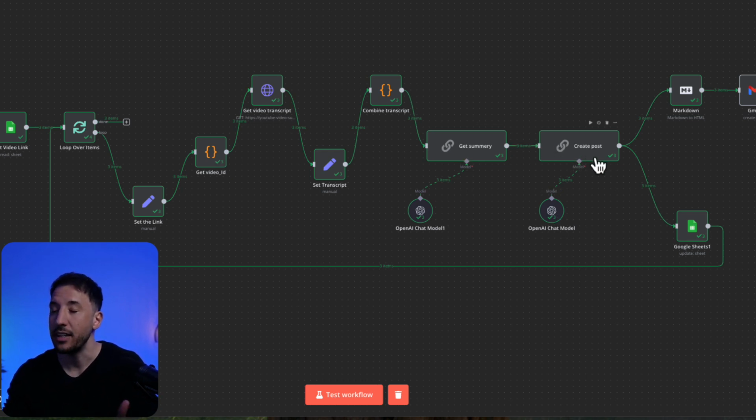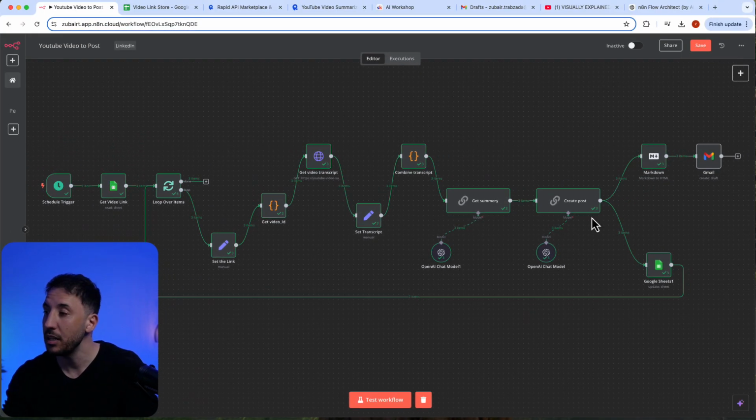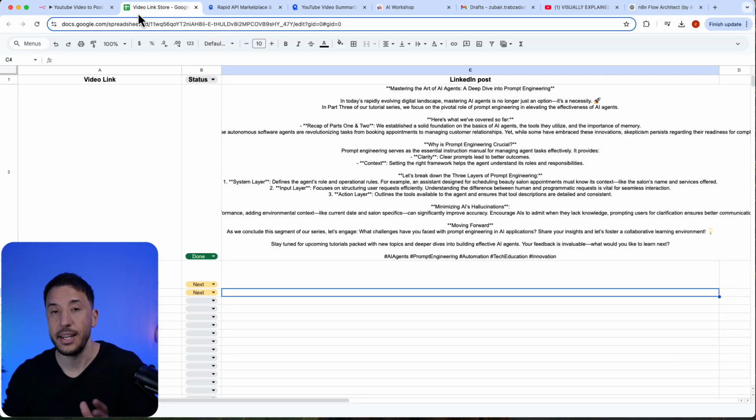And then we can add additional LLM chains to be able to create posts, create a summary for our email, and we'll also be able to loop through the links that are going to be present inside our Google Sheet. Again, this is going to be very useful, so make sure you stick around till the end because you will learn a lot.